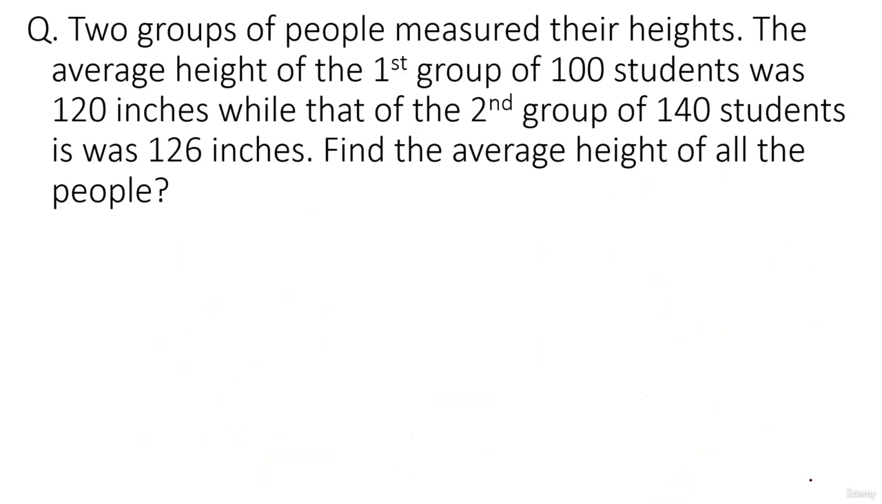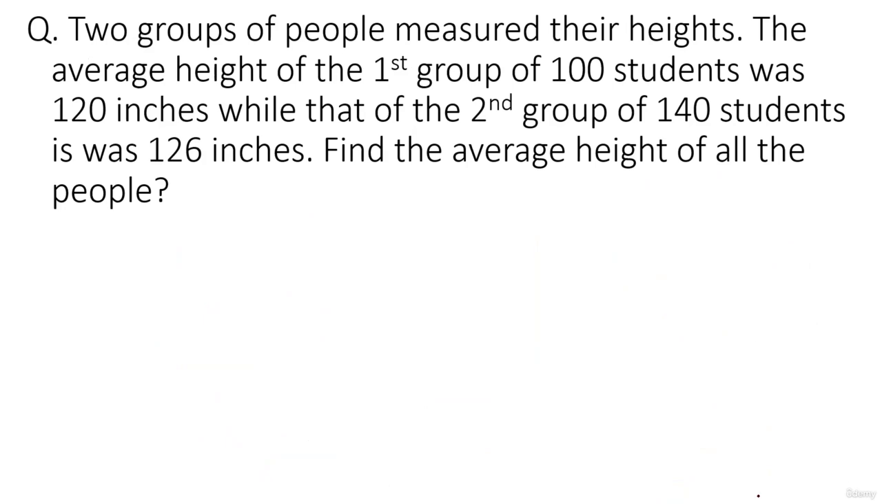Okay, two groups of people measured their heights. The average height of the first group of 100 students was 120 inches, while that of the second group of 140 students was 126 inches. Find the average height of all the people. I want you to just pause the video for some time and get the answer for yourself, and then we'll solve.